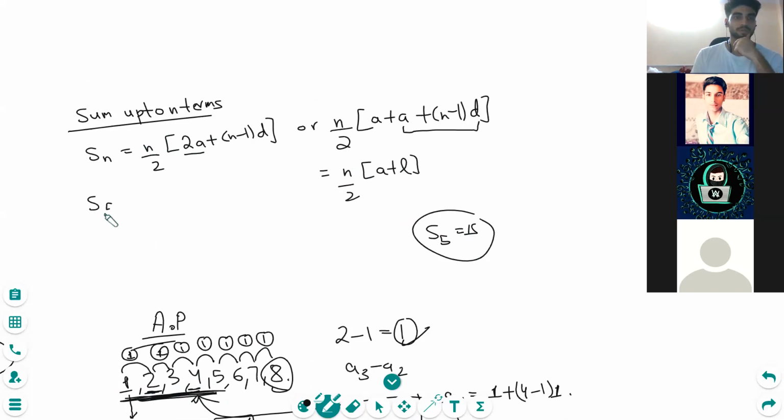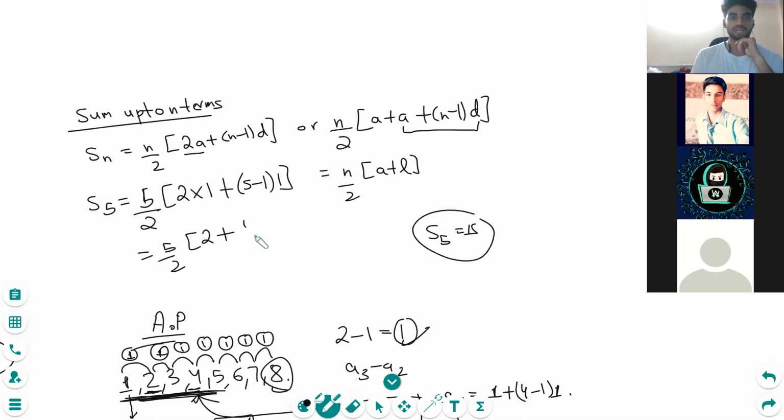Let's just check the sum up to 5 terms. This n signifies up to which term you are calculating the sum. So this will be 5 by 2, 2a. A was the first term, that was 1. n minus 1, 5 minus 1, and d is again 1. So 5 by 2, 2 plus 4 times 1.